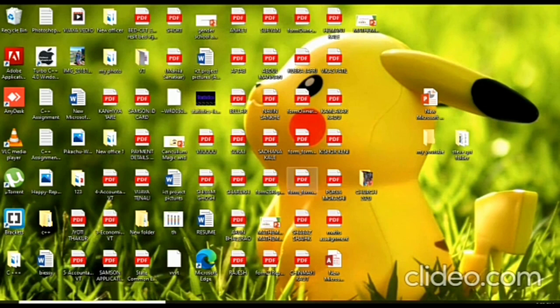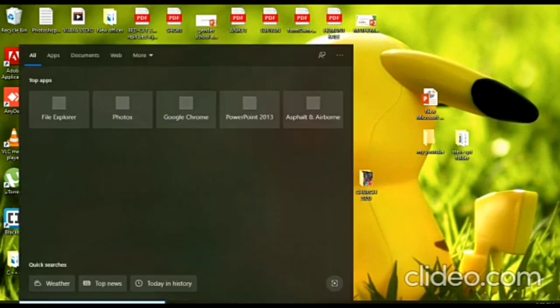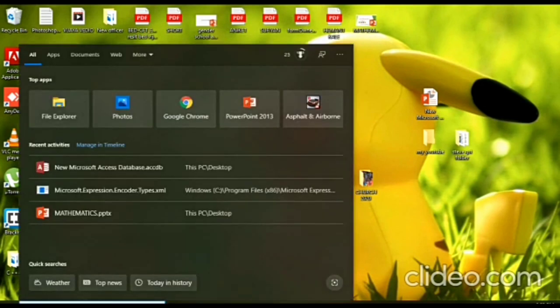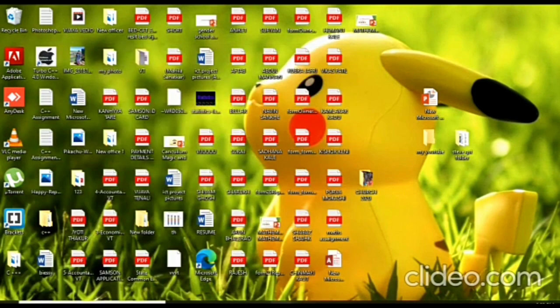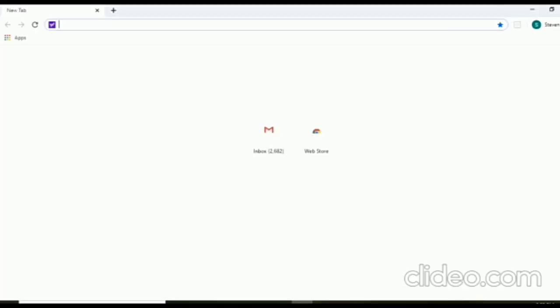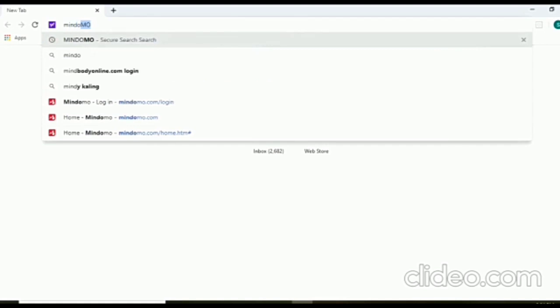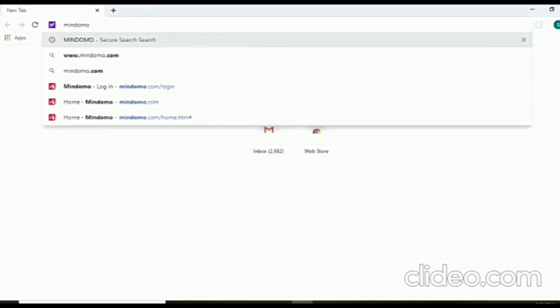So today also I have brought one of the wonderful apps, one of the nice mind mapping tools, and its name is, I won't tell you now. First let's go to Google and type the app's name. The app name also starts with M. Its name is Mindomo, like a momo. Like mind map, its name is Mindomo.